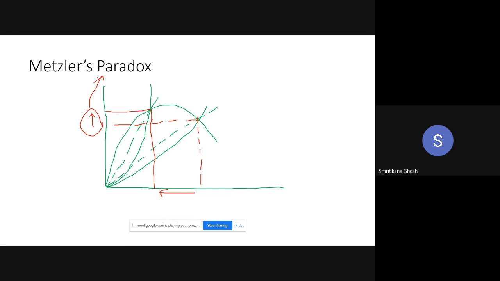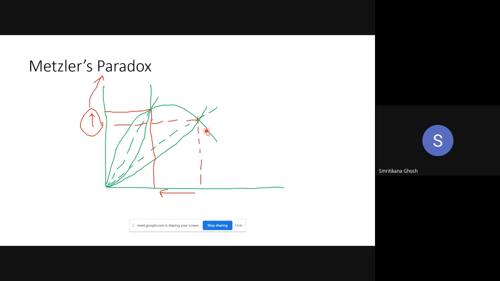Look, at both the equilibrium points I have drawn, the offer curve of the foreign country was inelastic. The offer curve of the home country is elastic, but for the foreign country, it is inelastic. There comes the problem. Inelastic offer curve means what? The offer curve shows the proportionate change in export due to proportionate change in import.